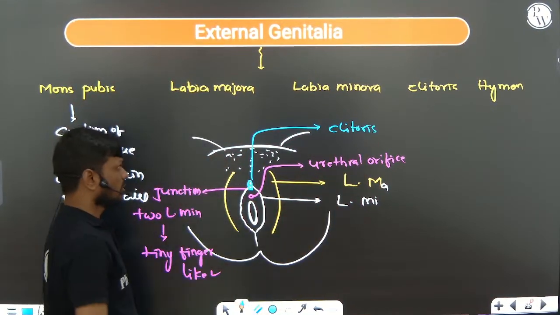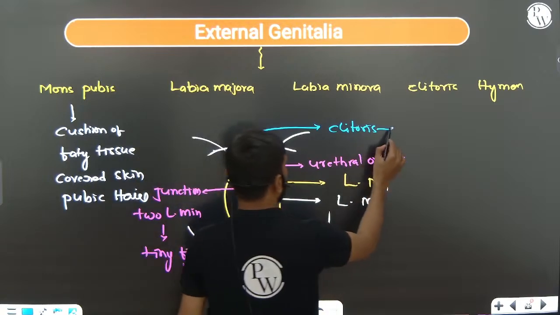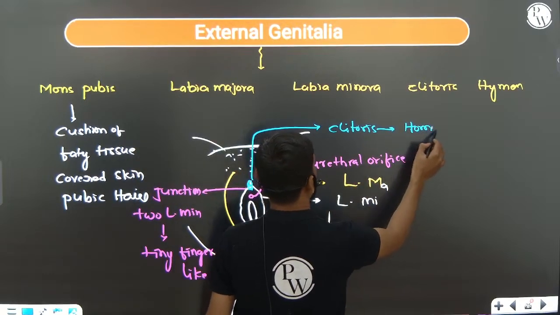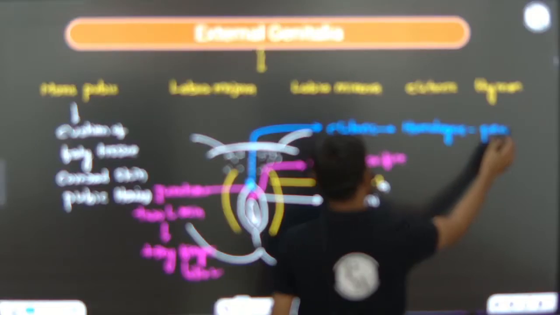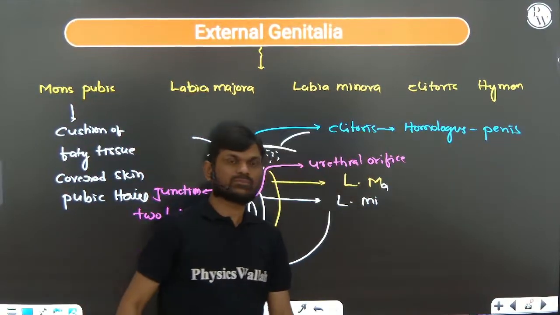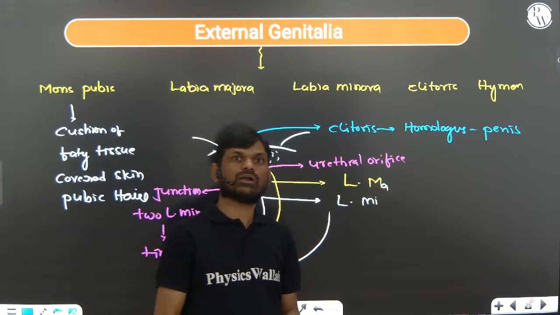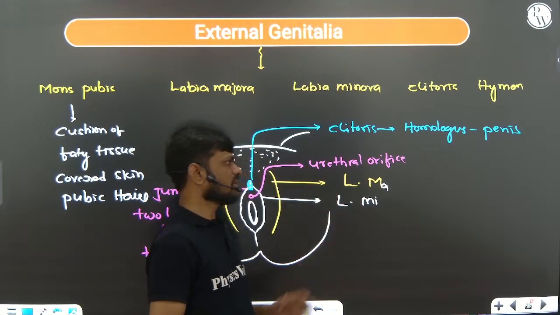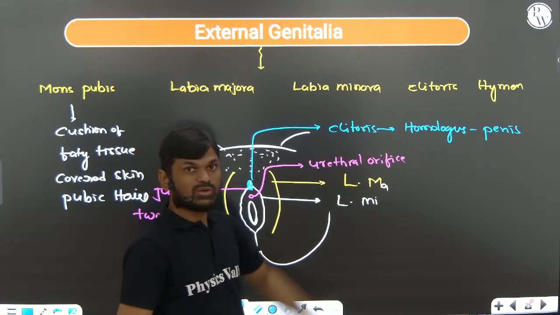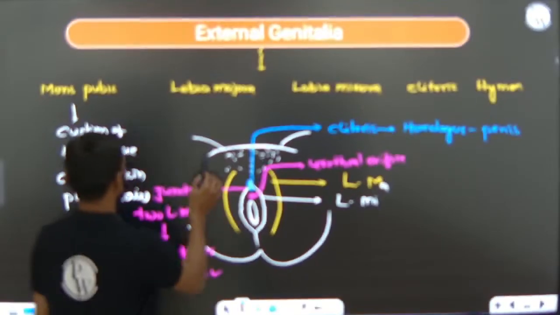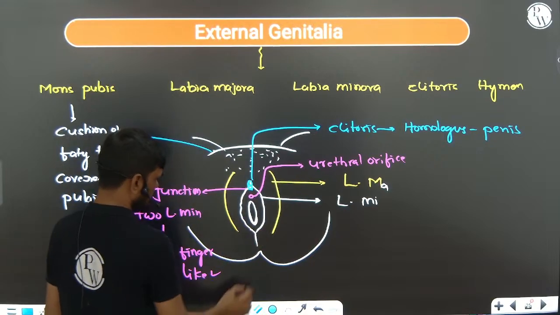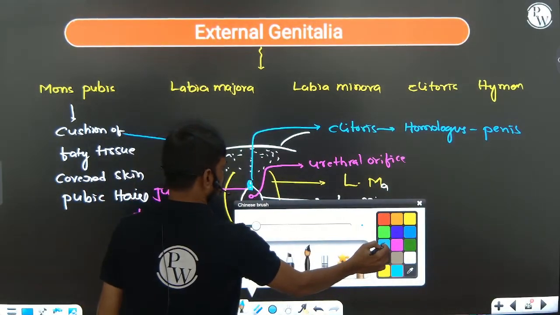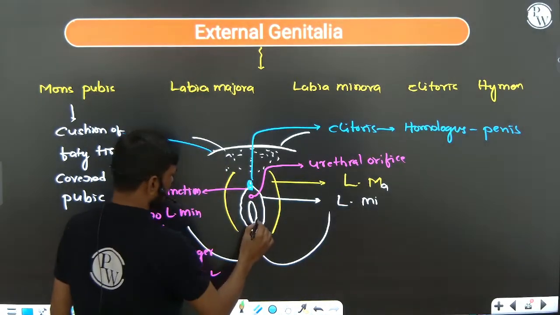Okay, so the clitoris is a homologous organ, homologous to the penis of the male, because both are made up of corpora cavernosa tissue. So that's why the clitoris is homologous to the penis, and this is the mons pubis. Now you can see this is the cavity. This cavity we are calling the vaginal cavity